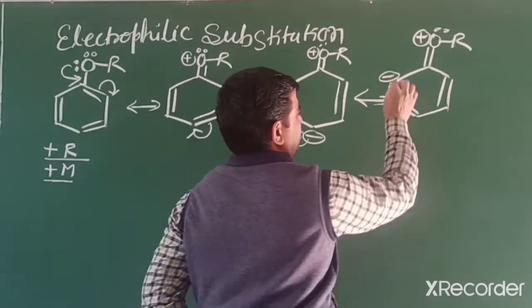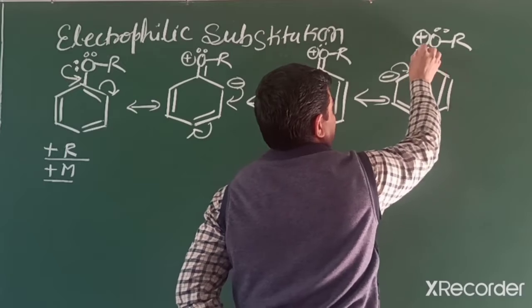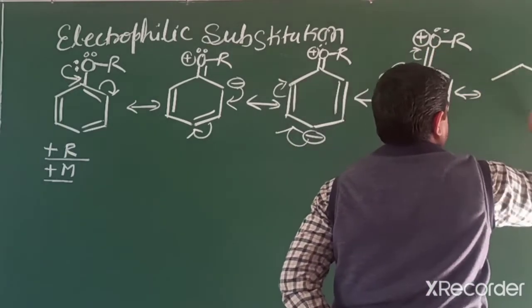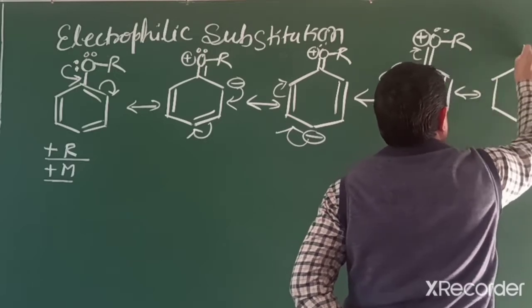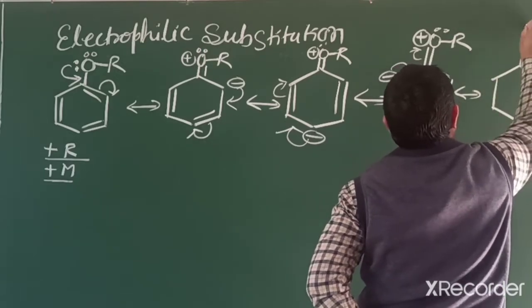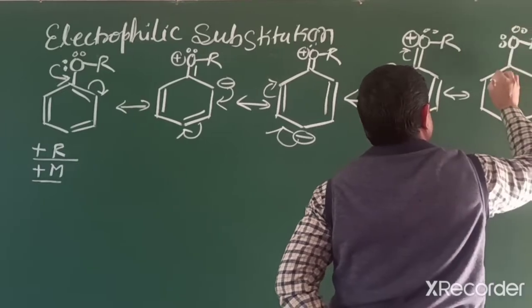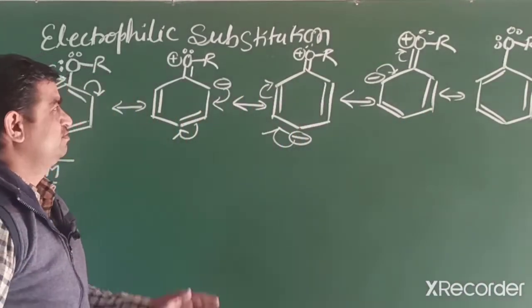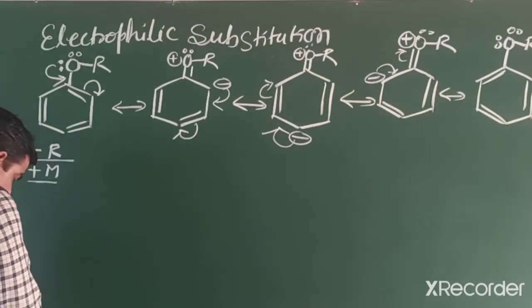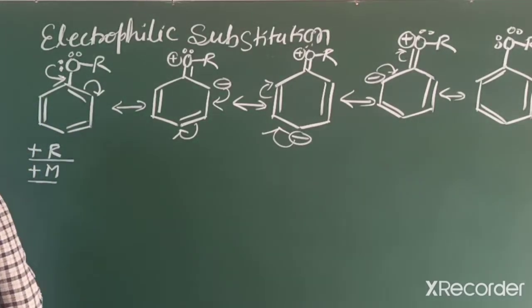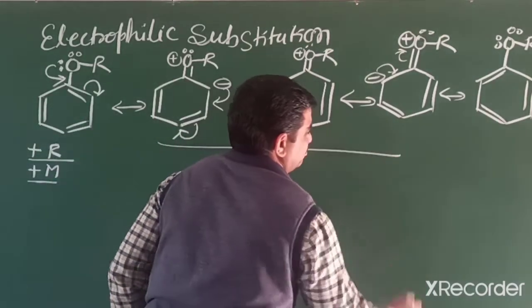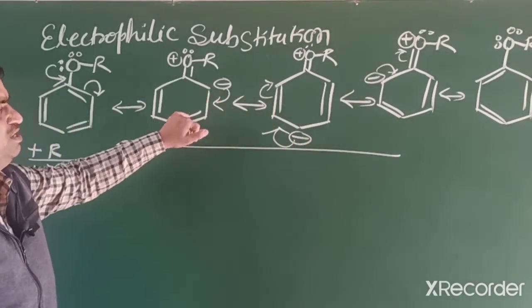Then final, this aromatic ether shows 5 resonating structures. In these 5 resonating structures, we observe in 3 resonating structures negative charge at ortho and para.